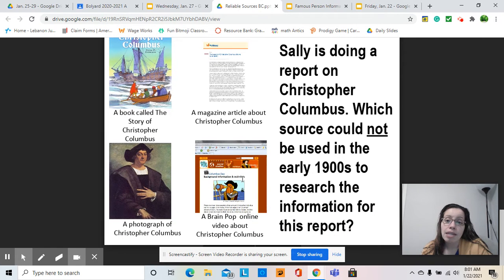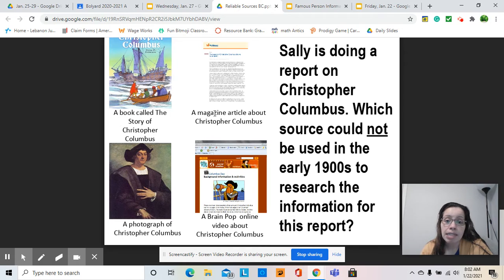In this case, Sally's doing a report on Christopher Columbus. Which source would not be used in the early 1900s to research the information for this report? So which one was not available? You have a book called The Story of Christopher Columbus, a photograph of Christopher Columbus, which you can always add to your reports, photographs, as long as they're true and real, a BrainPop video about Columbus, or a magazine article about Christopher Columbus.